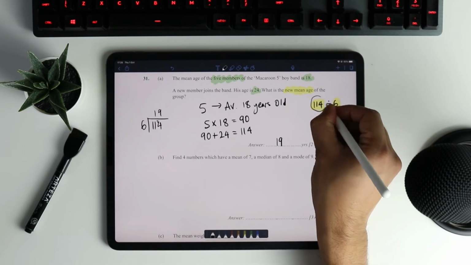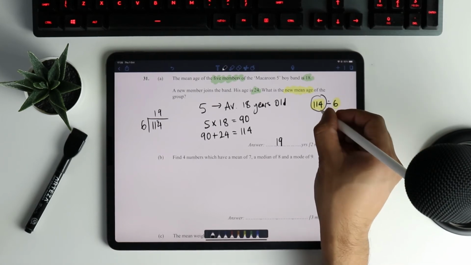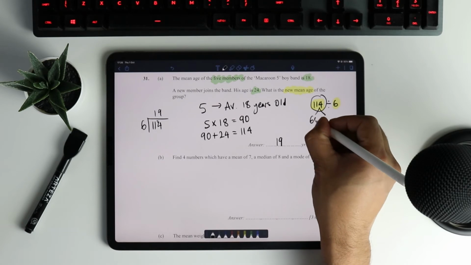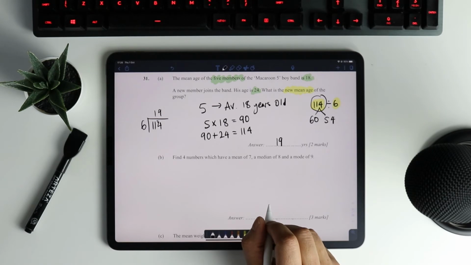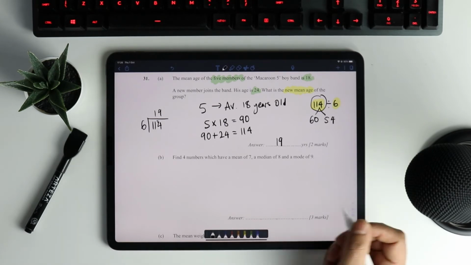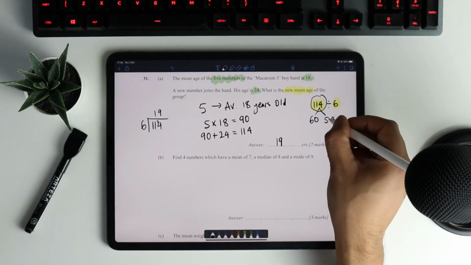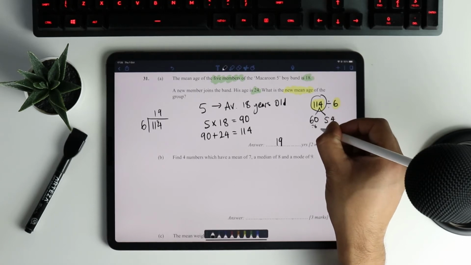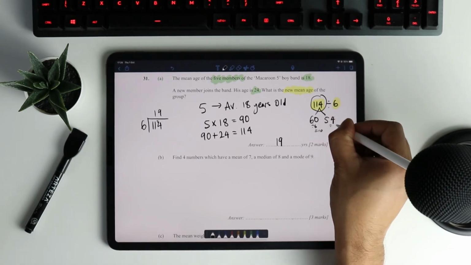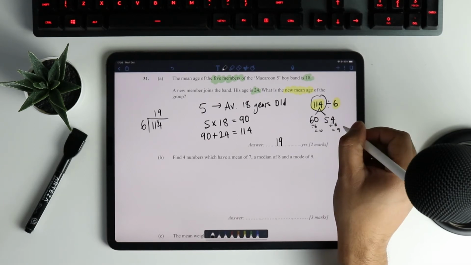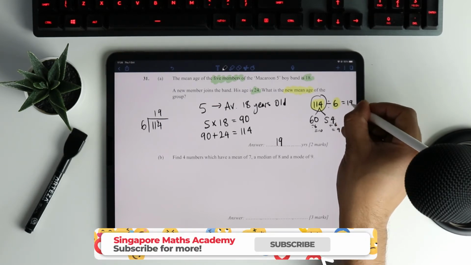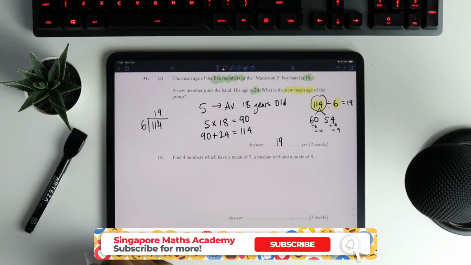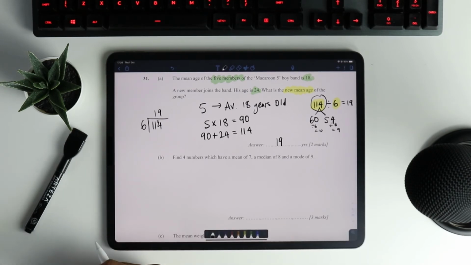Alternatively, I could split this up into numbers I'm confident with. I know 114 would be something like 60 and 54. 60 add 40 is 100, plus another 14 is 114, yep. So 60 add 54. And I know 60 divided by 6 is equal to 10. And I know that 54 divided by 6 is equal to 9. And therefore, it's going to be 19 altogether. So 114 divided by 6 is 19. And so that's another way we could work this one out.